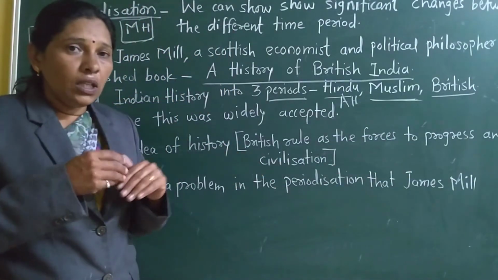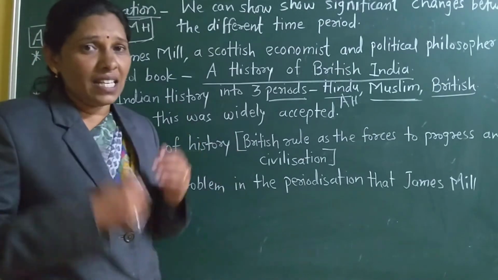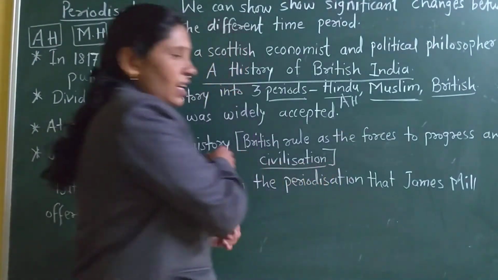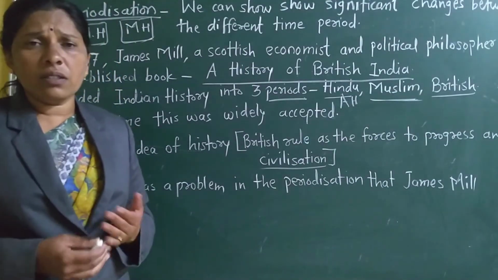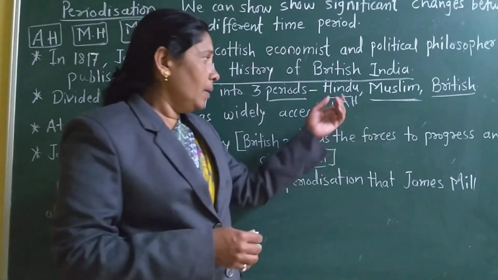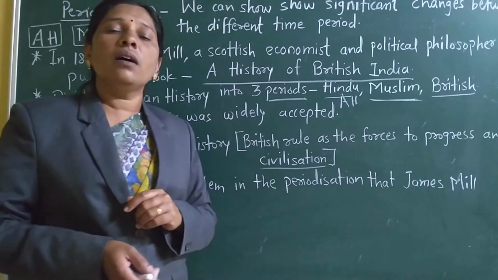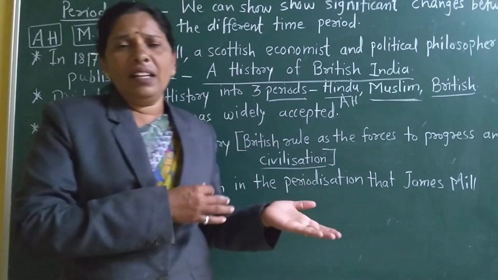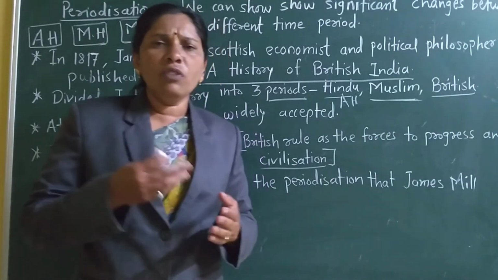He meant that British rule was necessary for India, to bring progress and civilization. But it was not like that. In ancient and medieval times, Indian development was good.